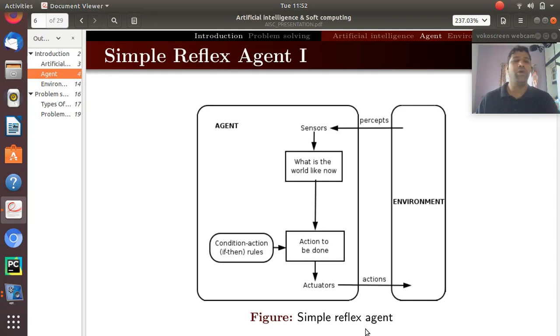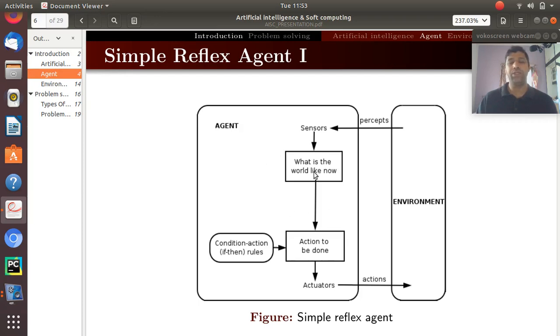The first form is a simple reflex agent. So what does this simple reflex agent do? A simple reflex agent is one type of agent program. It senses the environment and gets a percept back. As it gets a percept back, it will generate a thinking process: what is the world like at this particular moment?